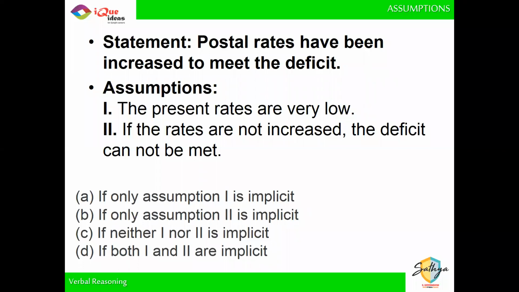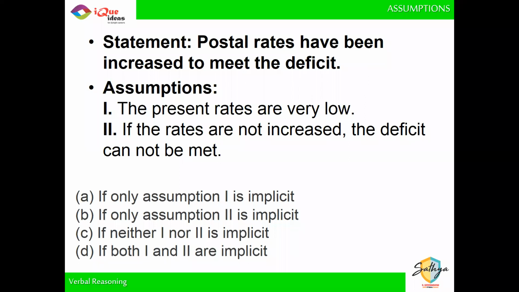Chalo, let's take a look at the assumptions now. Do I need to assume that the present rate is very low? I am saying that the postal rate has been increased, but it is not necessary that it was very low before. It could be that the postal rate was high, but because the government needs more money, it is making it even higher, right? The present rate already can be high and the government might be increasing it even more just to face the problem. So I don't have to assume that the present rate is very low. So my first assumption is definitely not required.